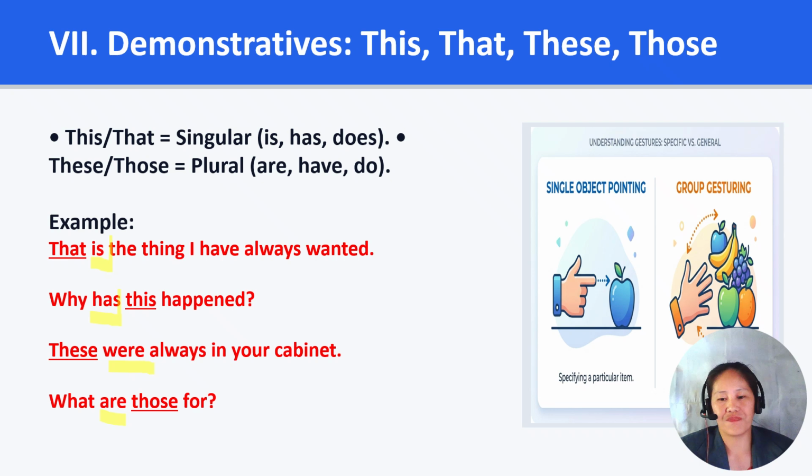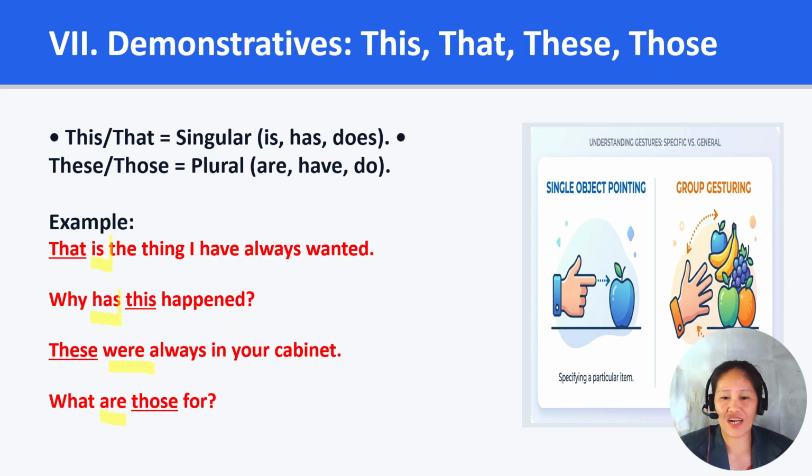For example, "That is the thing I have always wanted." The subject is that, so we use is. Another example, "Why has this happened?" The subject is this, so we use has.